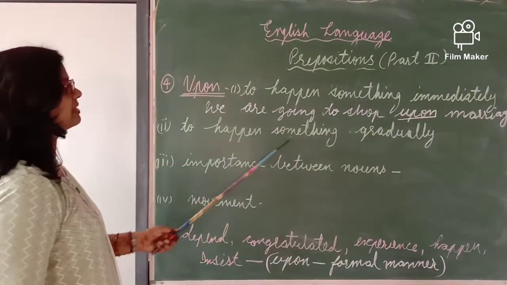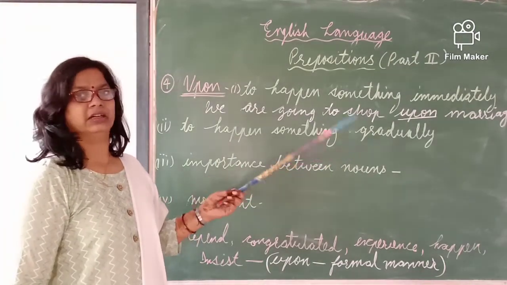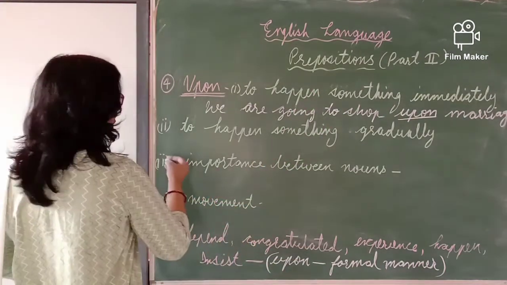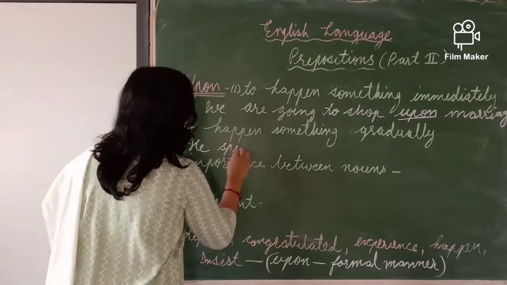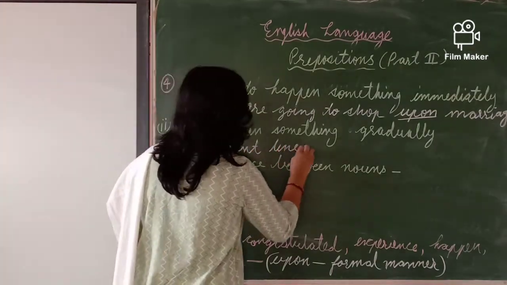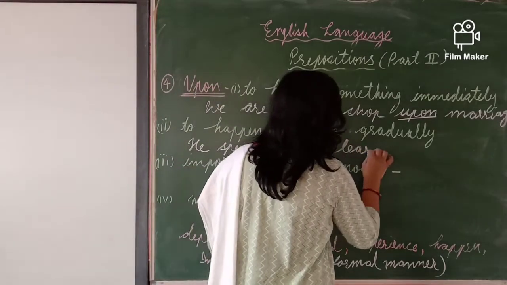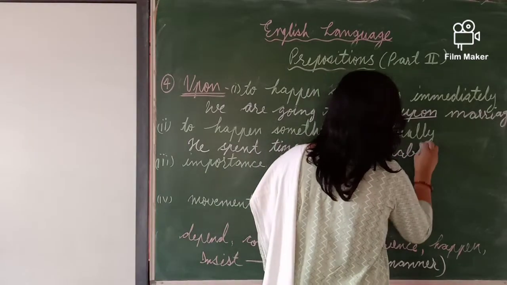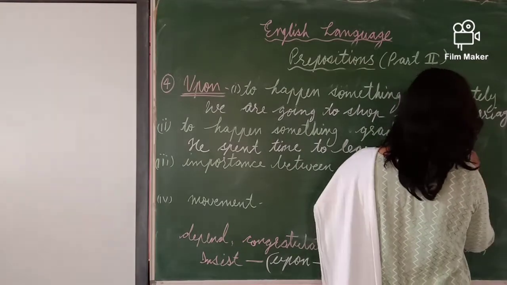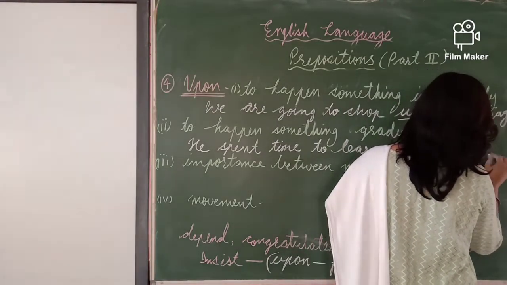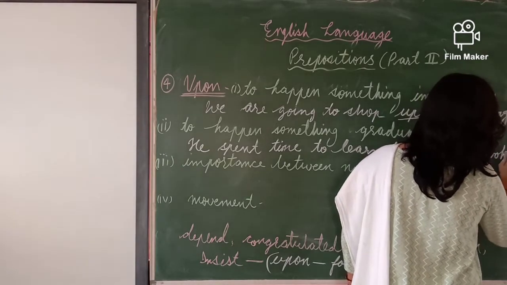Second thing, to happen something gradually. Means the things which will happen gradually, there we will also write upon. Like, he spent time to learn tables upon book.